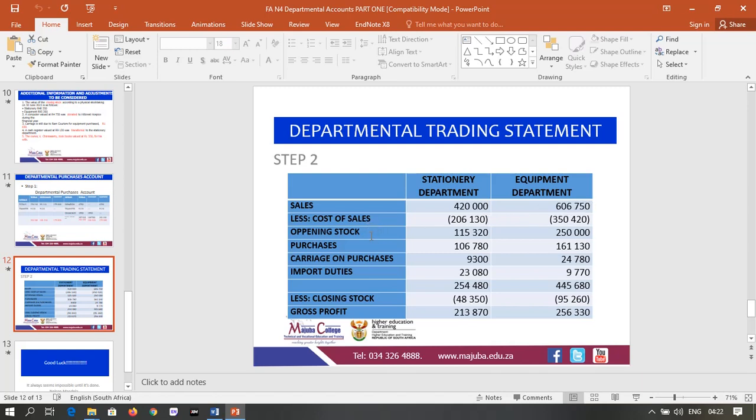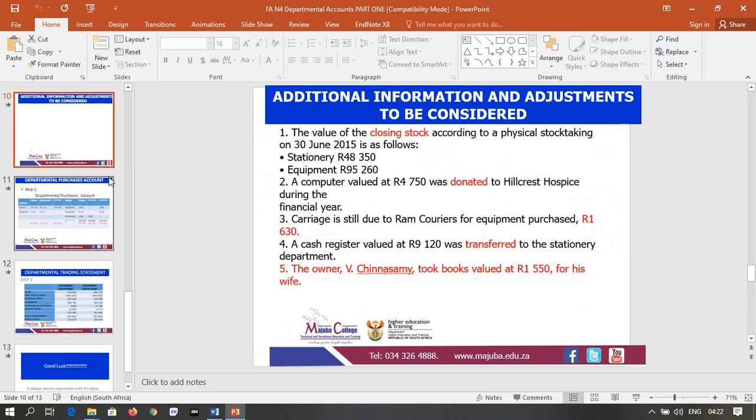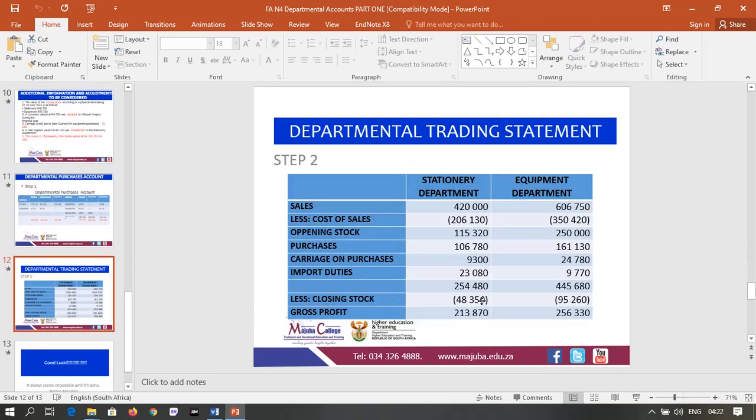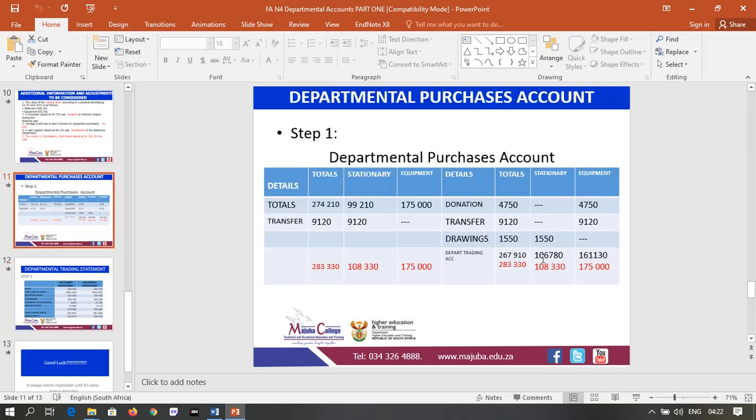Then for cost of sales, you need to consider opening stock, purchases, carriage and purchases, and import duties. Opening stock again is a matter of going to the given information. There it is, in the beginning of the year. It was 115,000 for stationery, 250,000 for the equipment department.